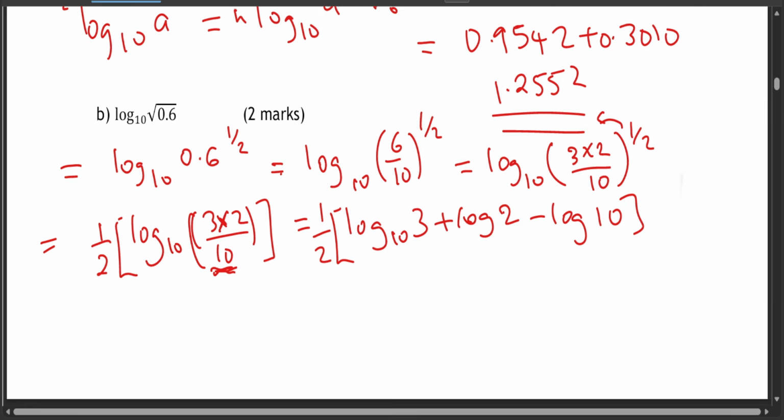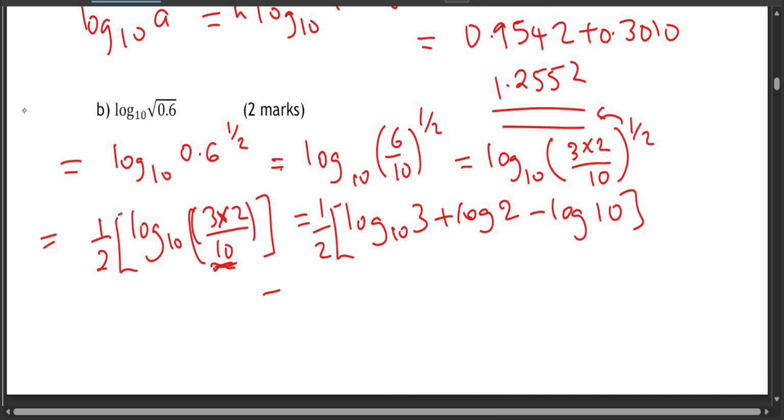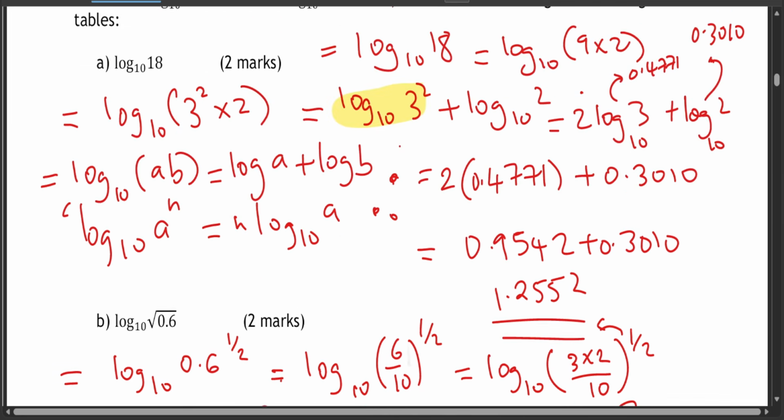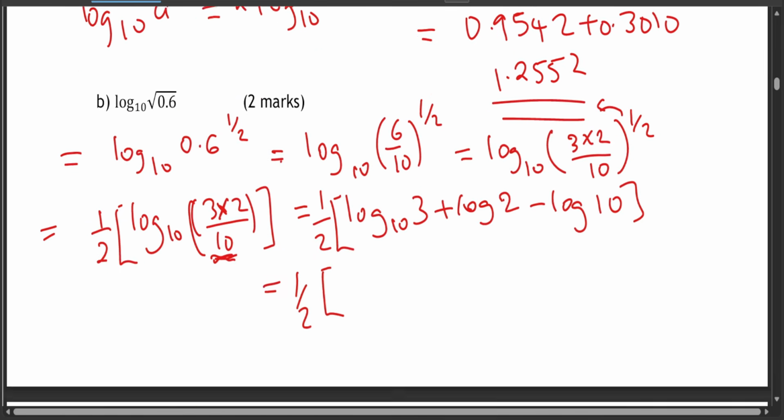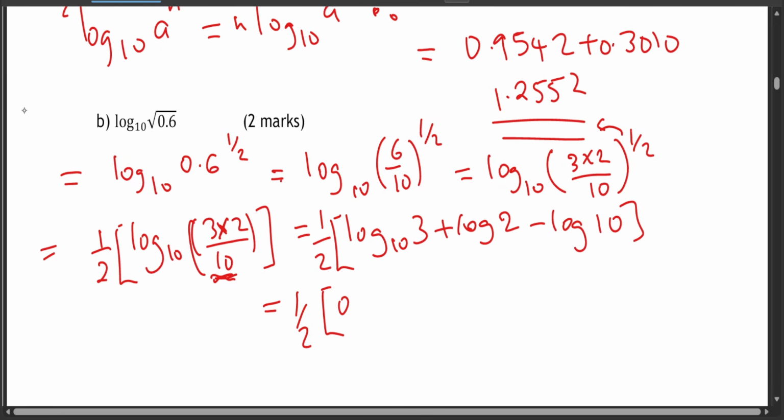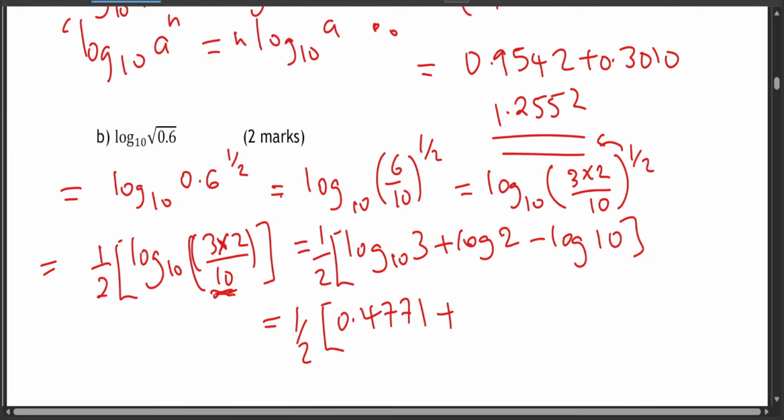Now we already know, but we just put the half here. We know that log 3 is 0.4771. Log 2 is basically 0.3010.